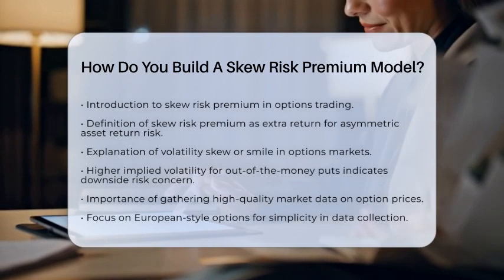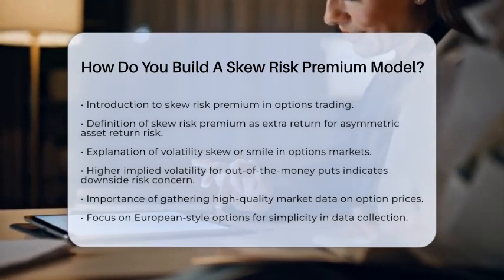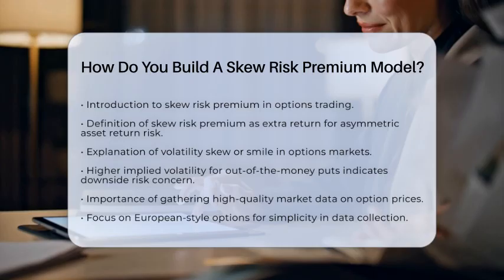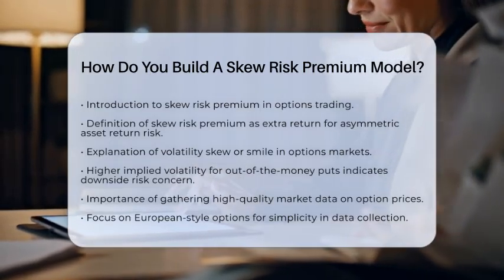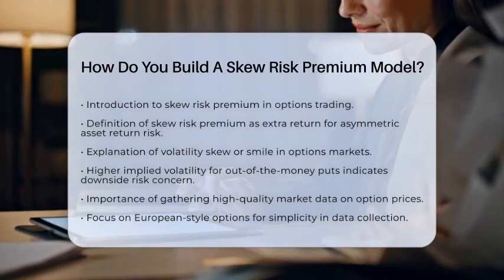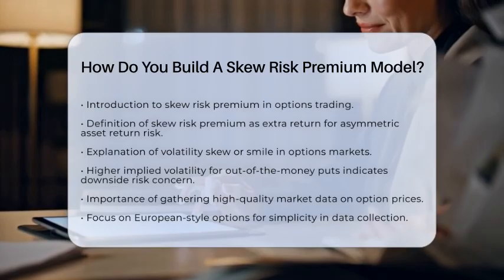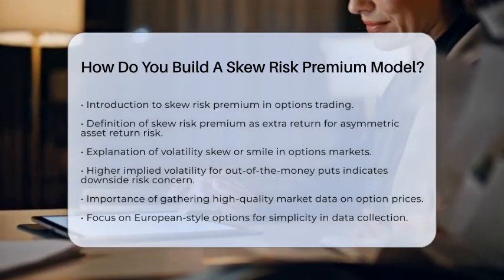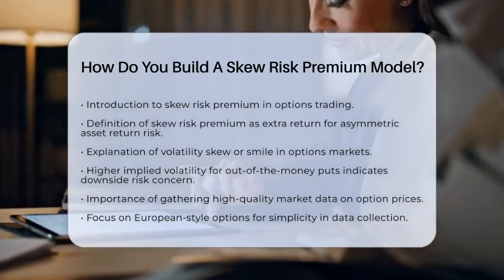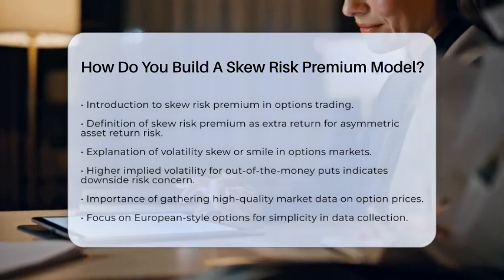First, we need to understand what skew risk premium is. This term refers to the extra return that investors expect for taking on the risk associated with the asymmetry in asset returns. In options markets, this is often shown through volatility skew or smile. You will notice that implied volatility tends to be higher for out-of-the-money puts compared to calls. This indicates that the market is more concerned about downside risks.